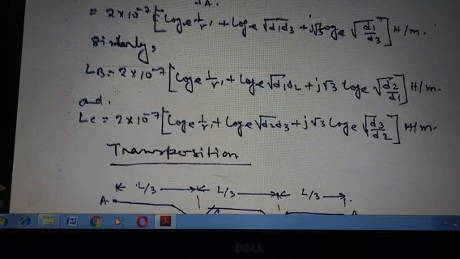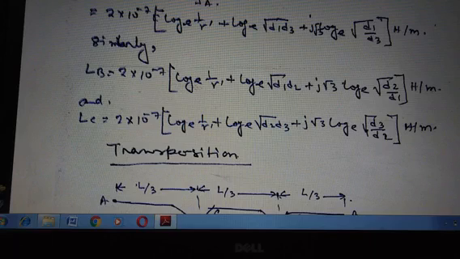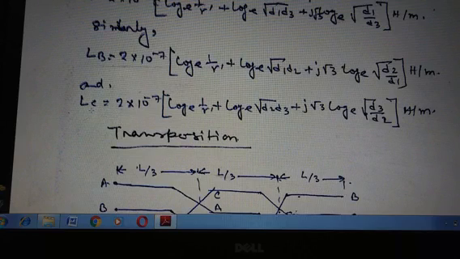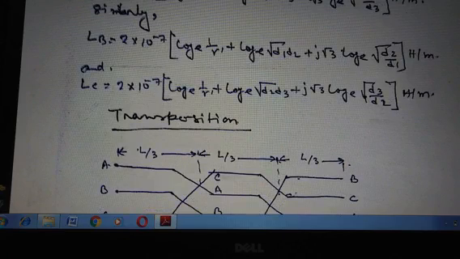Similarly for LB, that means inductance of conductor B equals 2 × 10^-7 [log_e(1/r') + log_e √(d1 d2) + j√3 log_e √(d2/d1)] Henry per meter. And inductance of conductor C, that is LC, equals 2 × 10^-7 [log_e(1/r') + log_e √(d2 d3) + j√3 log_e √(d3/d2)] Henry per meter.